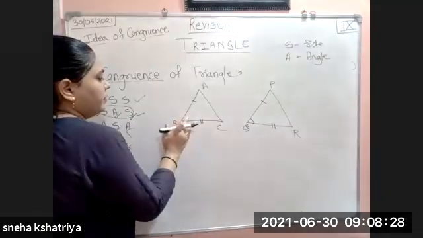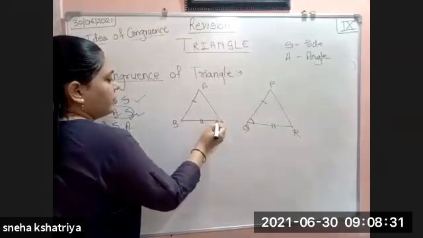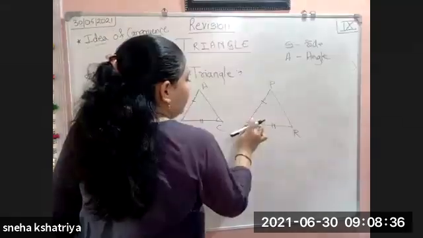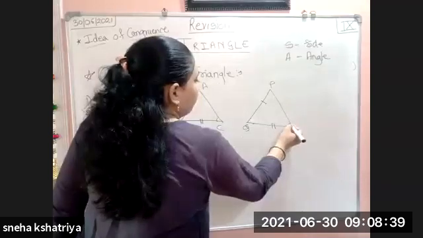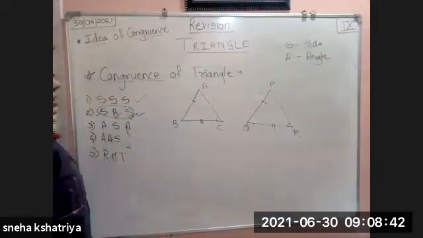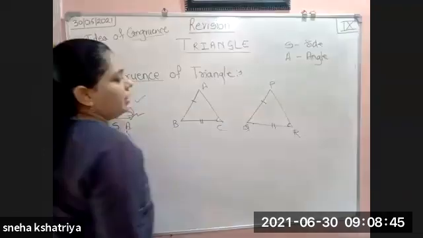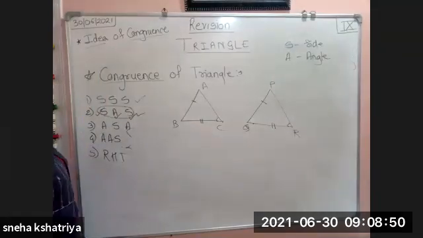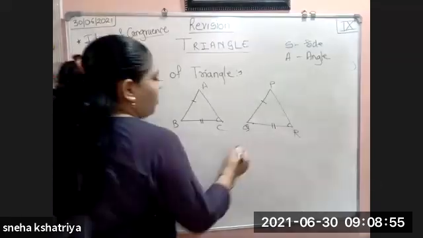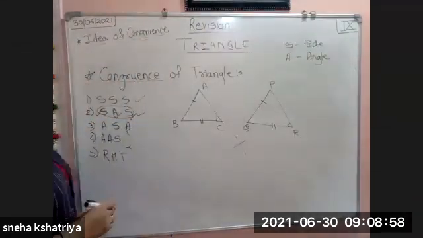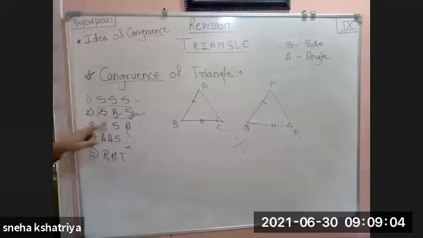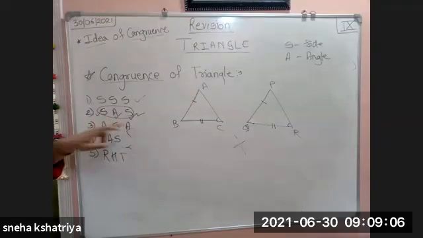But if this angle is at C and this angle is at Q, and I say that angle C is congruent to angle R, then does this satisfy the test of SAS? No, it does not satisfy the test of SAS because the angle should lie between two sides.